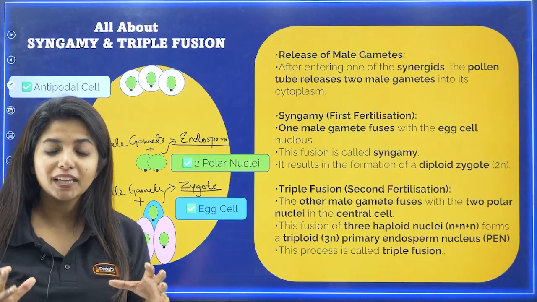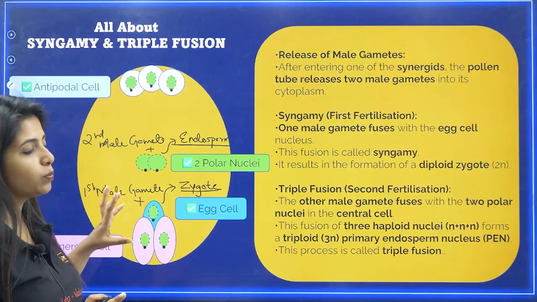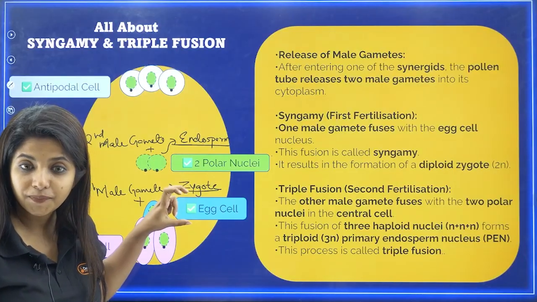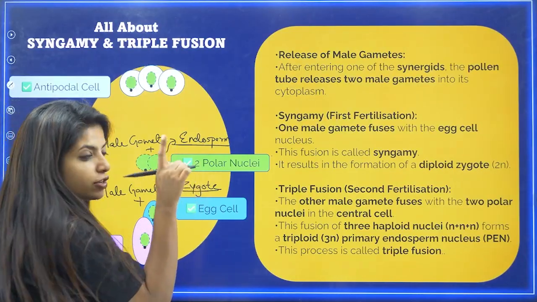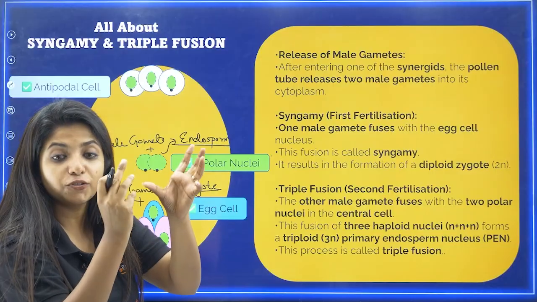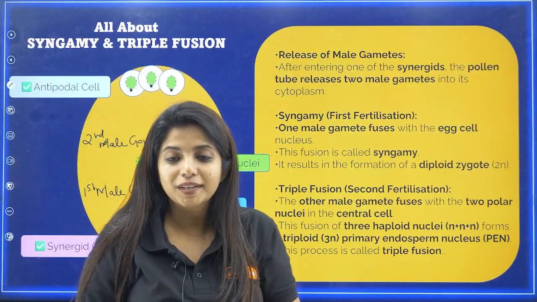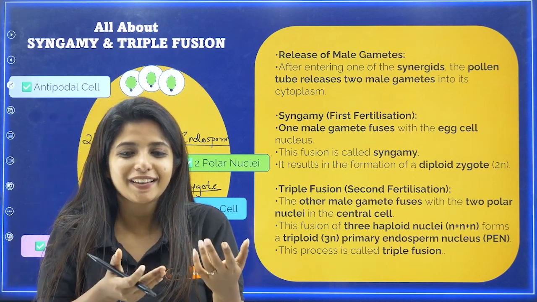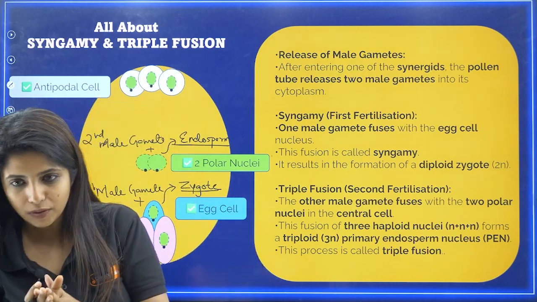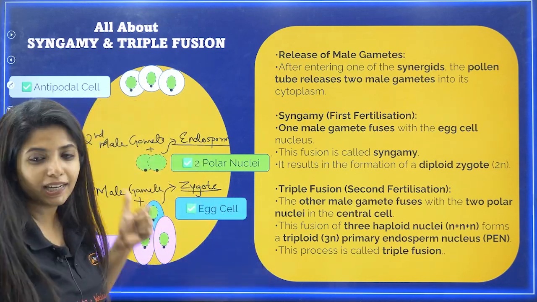Endosperm. That is something that is going to provide nourishment to the zygote, such that the zygote, which is single-celled, my dear children, can divide and form an embryo. And this embryo, just like how human beings are formed, this embryo will be forming a fetus. In the case of plants, it will be forming a baby plant out there. So that is why we need endosperm.